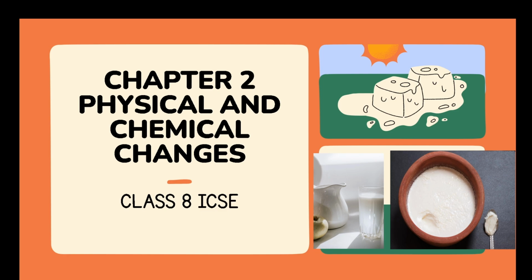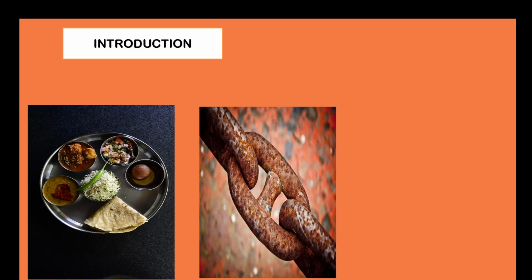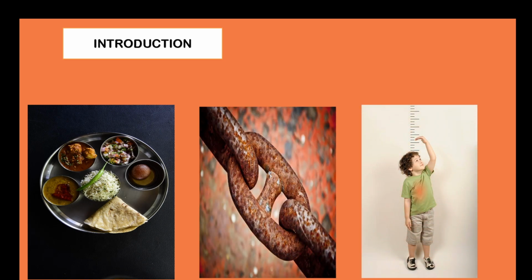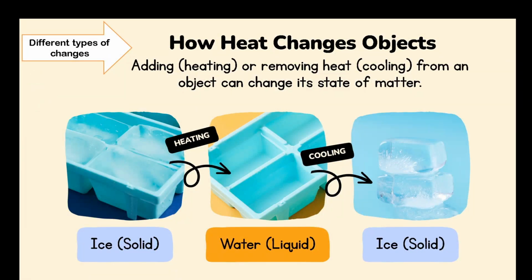We observe changes in our everyday life. You can observe various substances undergoing one type of change or the other. So right from the food that we eat, to the rusting of the iron, to even you growing taller every year, everything involves a change. So seeing different types of changes, here is an example of how heat changes the